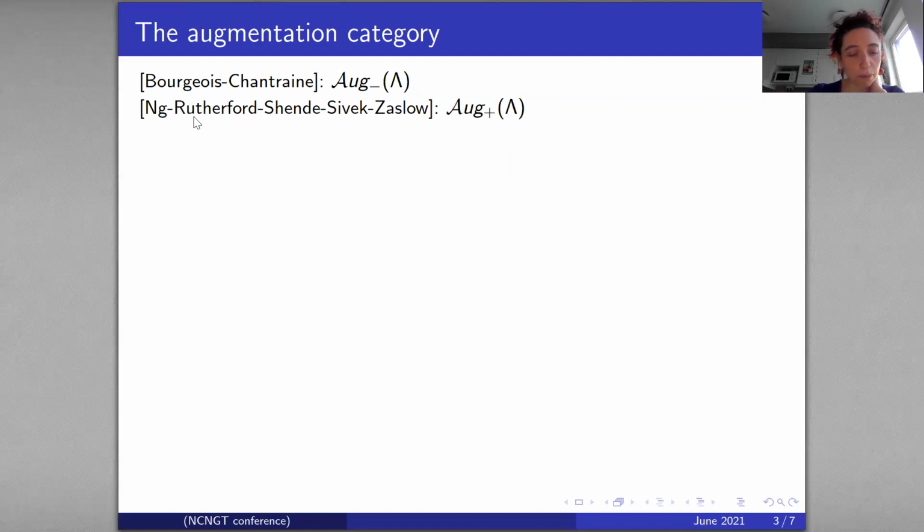So it will be easier to define an equivalence relation in this category, OG+, which has been developed by Ng, Rutherford, Chen, Diogo, Sivek, and Zaslow. And this category admits a strict unit. So it's an A-infinity category, meaning that it has a set of objects, which in this case will be augmentations of my Legendrian.